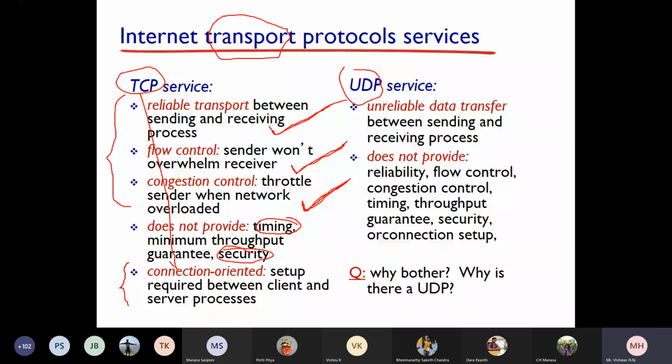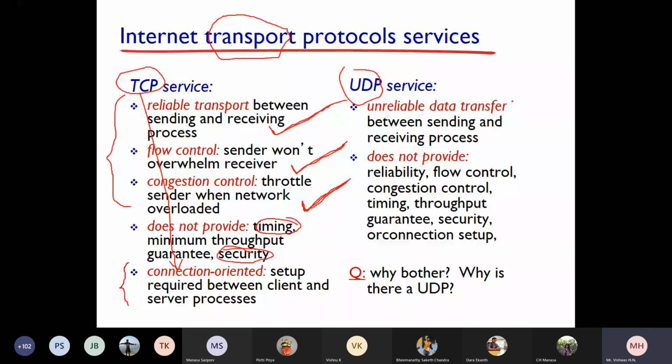Whereas UDP is called a connectionless protocol, because UDP doesn't have this process. If UDP has some data, it will simply send. That's all. UDP will not care about flow control, congestion control, connection orientation, nothing. So let us see what UDP provides.